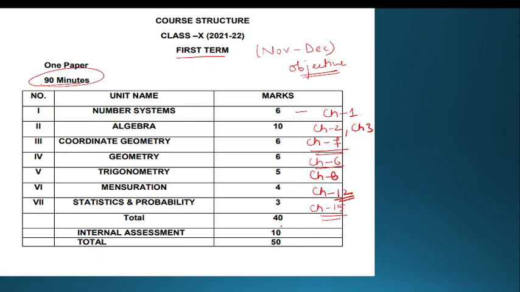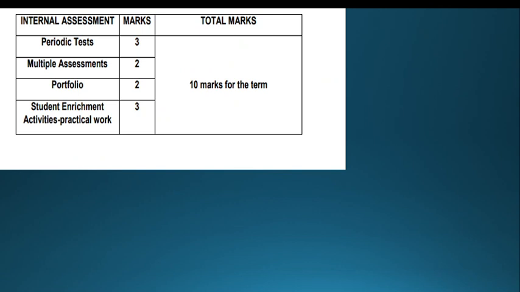So the total paper will be of 40 marks. So you will have a 40 mark question paper and 10 marks will be from the internal assessment. So total 40 plus 10, 50 marks weightage has been given to the first term. Talking about the 10 marks, periodic tests have a weightage of 3 marks, multiple assessments 2 marks, portfolio 2 marks, and subject enrichment activities and your lab manual are 3 marks. So all in all they carry 10 marks for the first term.